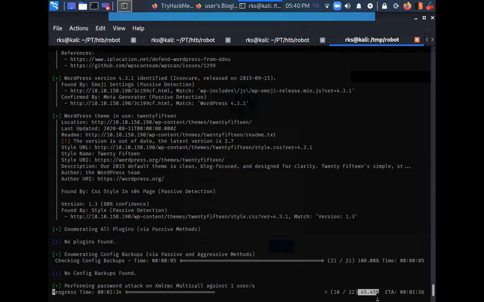40% done. Let's see. 45% done. So you can imagine, if I'm going to do a brute force attack with 8 lakh plus words, how long it is going to take, if it is taking this long for 11,000 words.